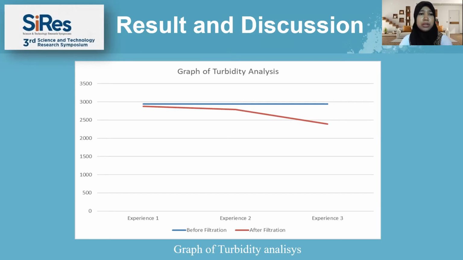And the last, in the third data collection, the turbidity value was 2394.63 nephelometric turbidity unit. Based on the data above, it can be seen that the mass variance of the natural coagulant greatly affects the level of water turbidity. However, there are certain numbers that are used as comparison in carrying out data collection in research on mass variance in analyzing power of hydrogen and turbidity of this water. Apart from natural coagulant, filtration, which is the last method in this study, also plays an important role in purifying water.